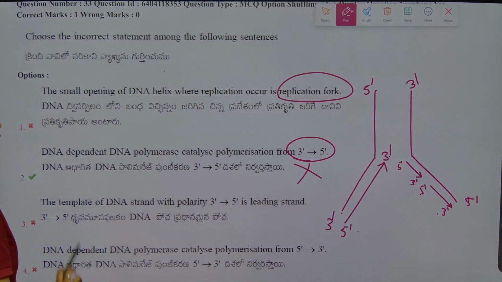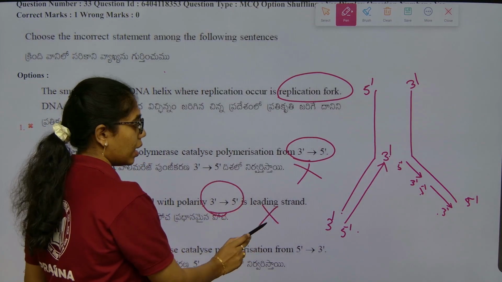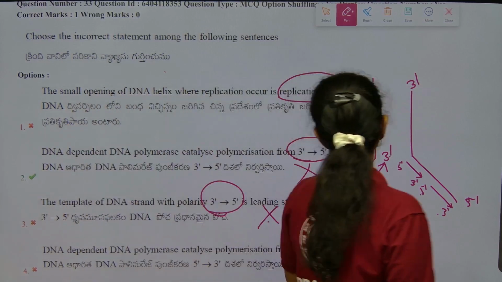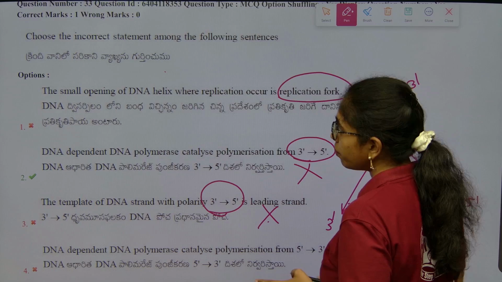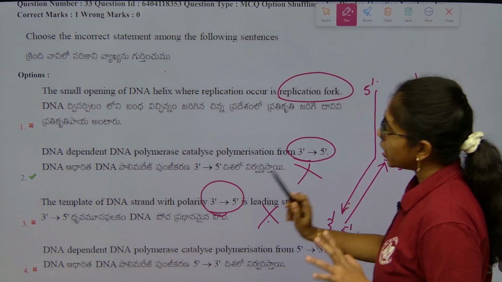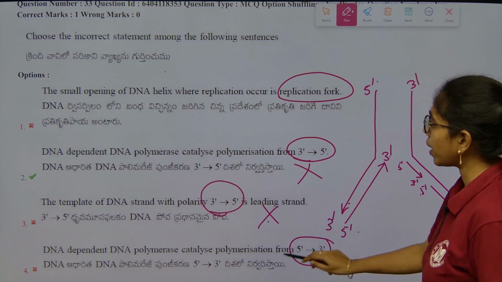Next, the template of DNA strand with polarity 3 prime to 5 prime is leading. Wrong. The template strand is from what polarity? 5 prime to 3 prime only. This is not from 3 to 5. Next, DNA dependent DNA polymerase will catalyze the polymerization from 5 prime to 3 prime.